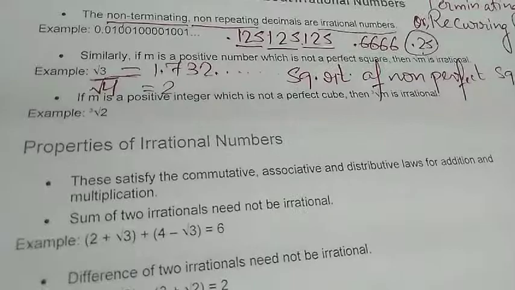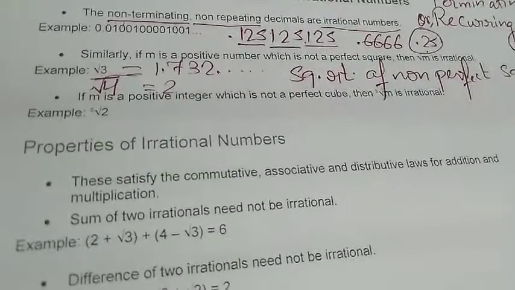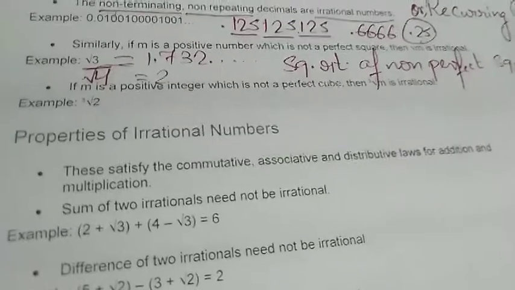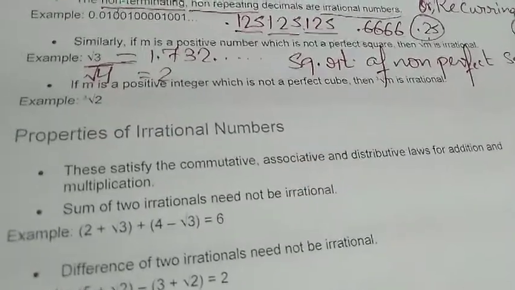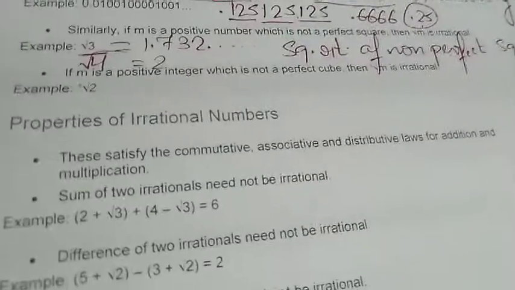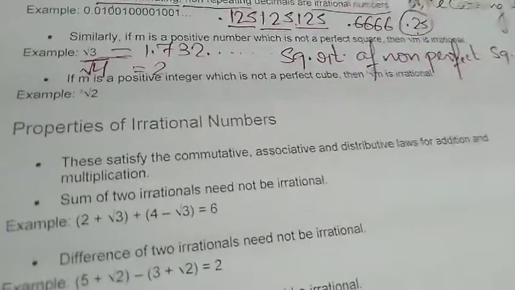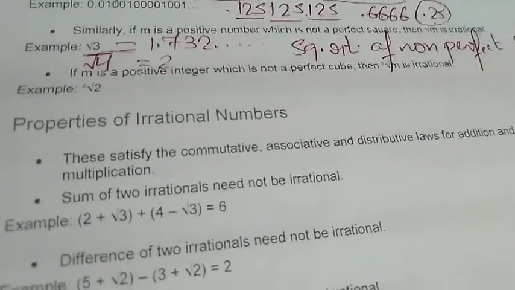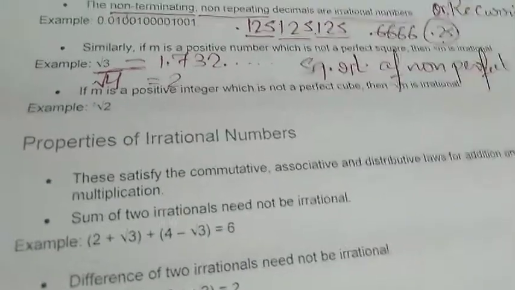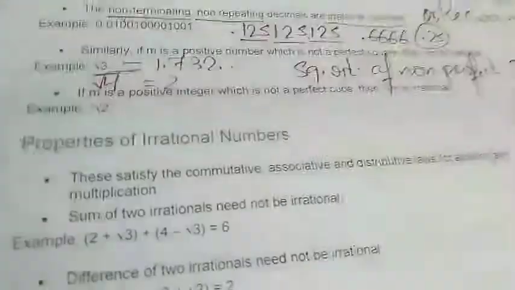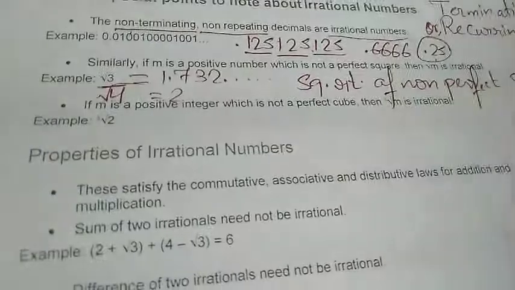Non-perfect square means it can be 2, 3, 5, 6, 7, 8, but not 9. 9 is a perfect square. Root 10 will be irrational, root 11 will be irrational, roots 12, 13, 14, 15 will be irrational. Again 16 will become rational. So that is one point.